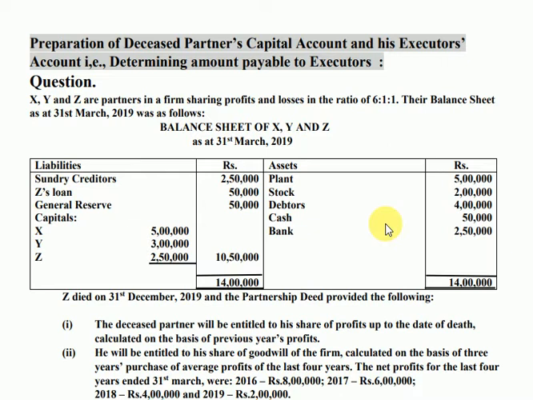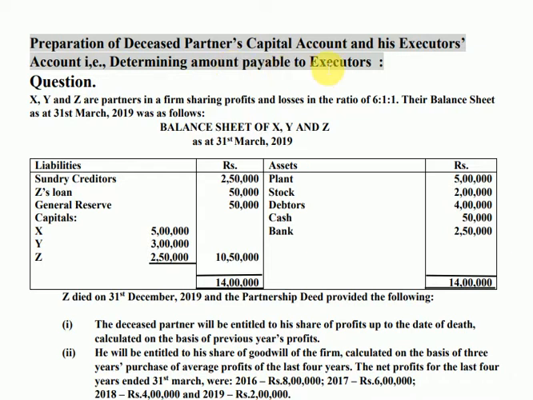Now, today we are going to see how we settle the account of the deceased partner by transferring it to his executor's account, who are the legal heirs. So our topic for today is preparation of deceased partner's capital account and his executor's account, determining the amount payable to executors.